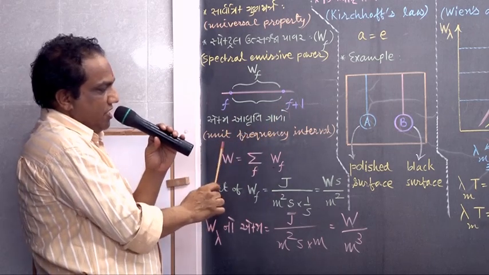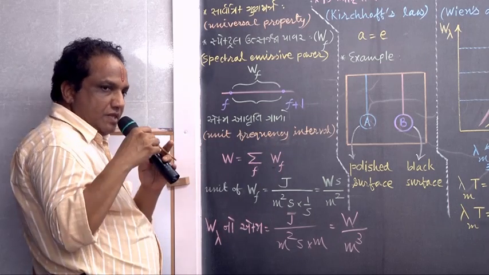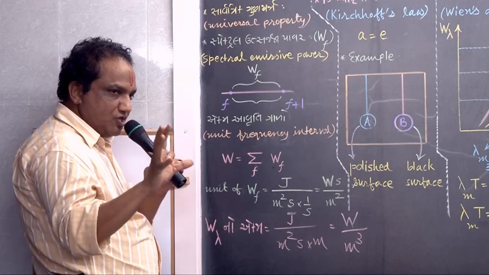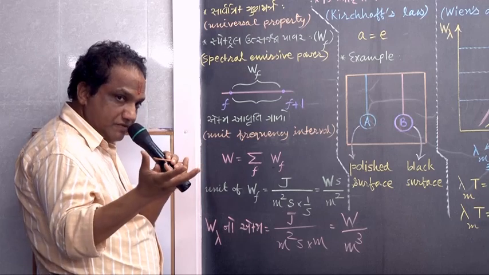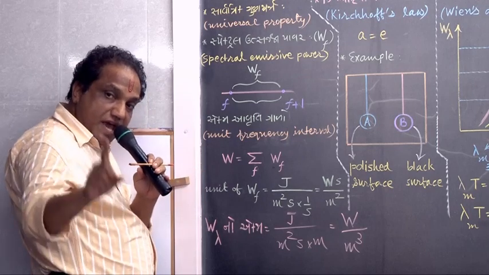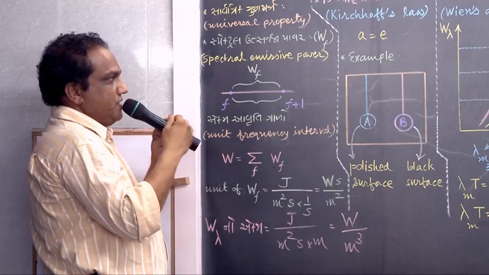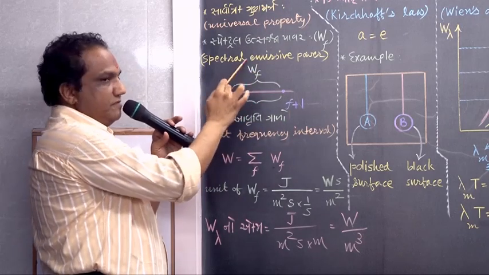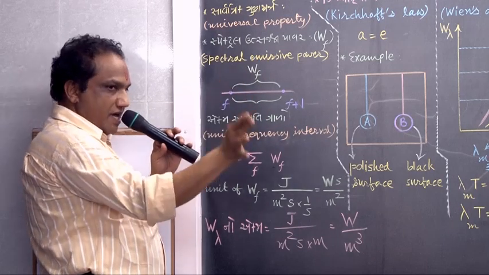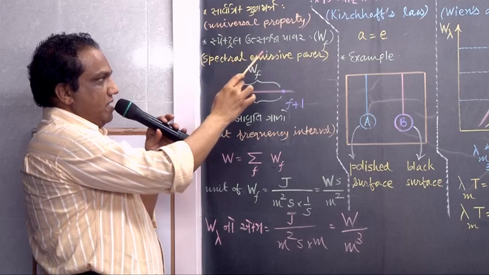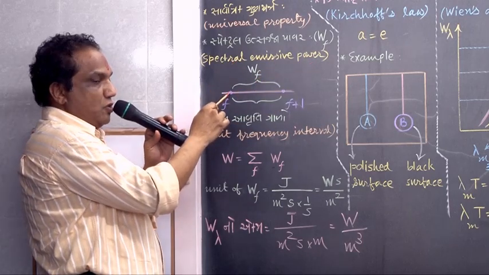Unit frequency interval. Then, out of 1000 units of total emissive power, you have to find out how much radiant energy has frequency between these two. Suppose it is this much amount, WF, then that value of energy is known as spectral emissive power pertaining to this frequency.